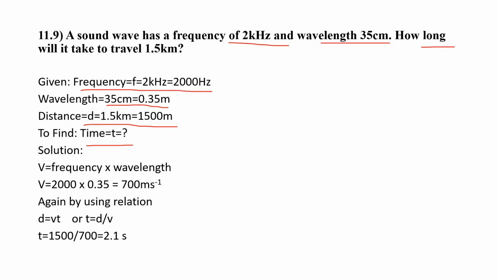So we will use the formula v equals frequency into wavelength. Wavelength is written as lambda, so v equals 2000 into 0.35, that is equals to 700 meters per second. Again, by using the relation d equals vt or t equals d by v, we will find out the time. So we will put the values, t equals 1500 by 700, that is equals to 2.1 seconds. So this is the end of the lecture.